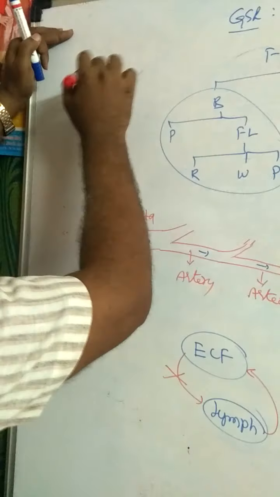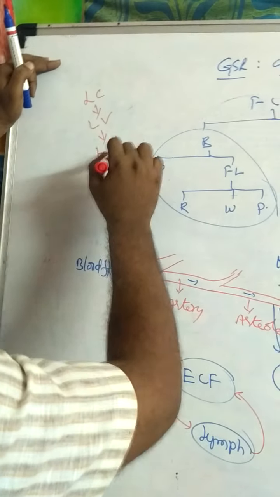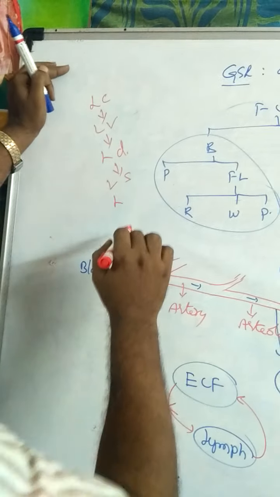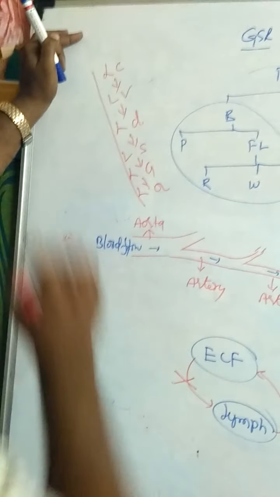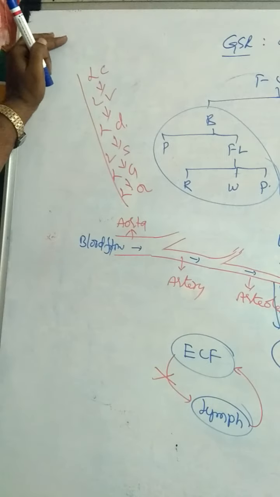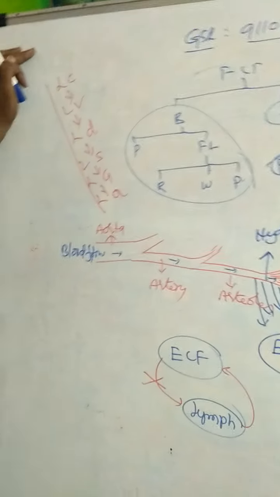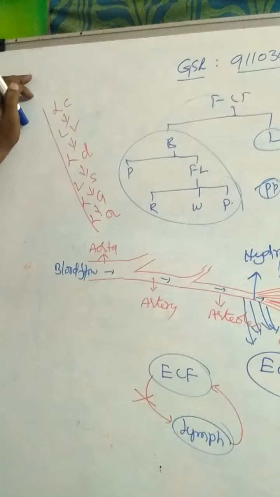Lymph capillaries, lymph vessels, lymph ducts, lymph sinuses, lymph glands and lymph organs unite to form a system called the lymphatic system. It is an alternate route for nutrients to the different organs. That is about the lymphatic system.